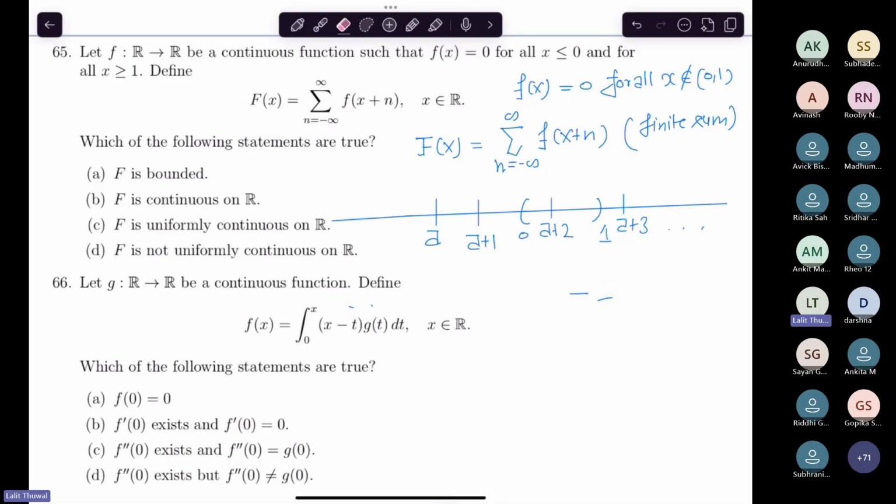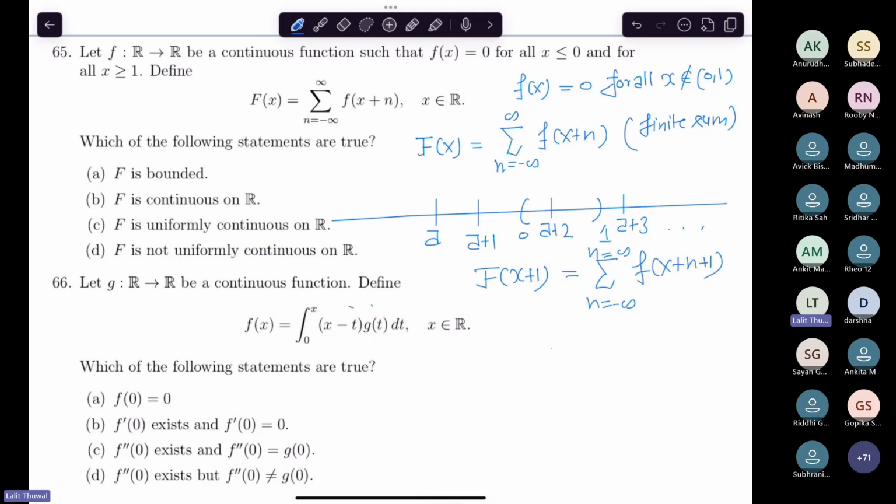And one thing you need to observe is that this is a periodic function. Why? Because if you see f of x plus 1, this comes out to be the sum over n from minus infinity to infinity of f(x plus n plus 1).